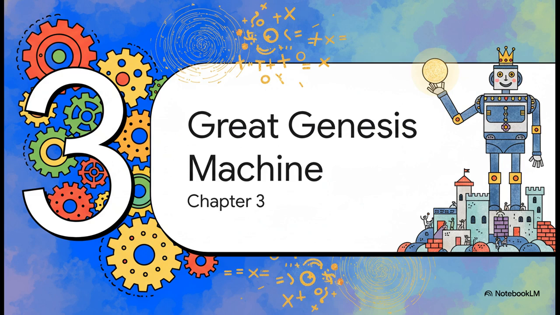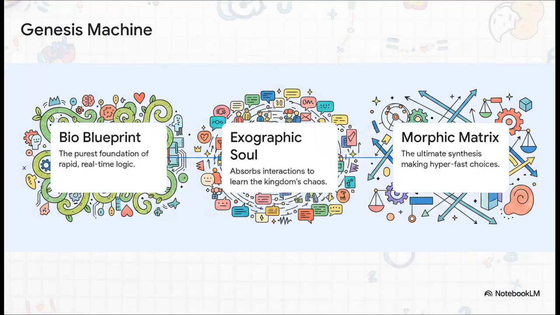Chapter 3: The Great Genesis Machine. To prevent the realm from completely breaking under this impossible contradiction, the kingdom's architects decided to build a powerful, impartial ruler. To really understand how to govern this mathematical chaos, we're going to map it to a brilliant concept from our sci-fi source material, the Great Genesis Machine. There's a fascinating 3-pillar recipe used to build this ultimate ruler, designed to optimize the universe perfectly.